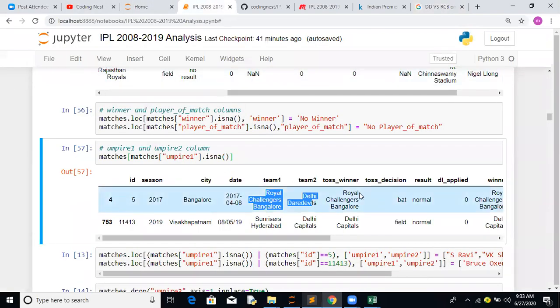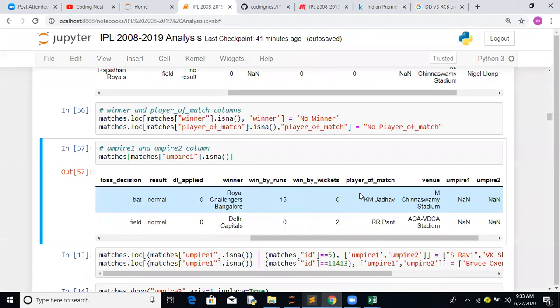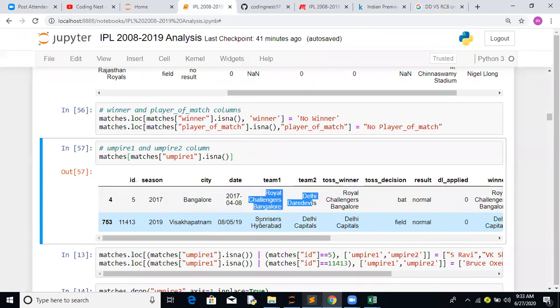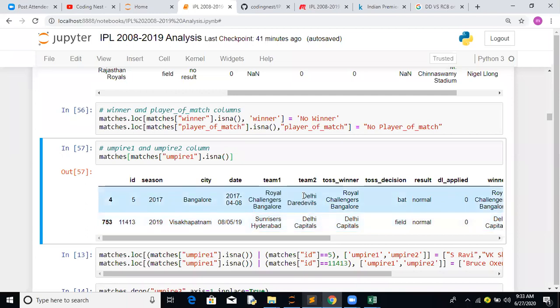Otherwise, if umpires are not a constraint, we can fill out the details. Again, in the same way we have done it for the next one, SRH versus Delhi Capitals. An interesting point here is that previously the name was Delhi DD, till 2018.